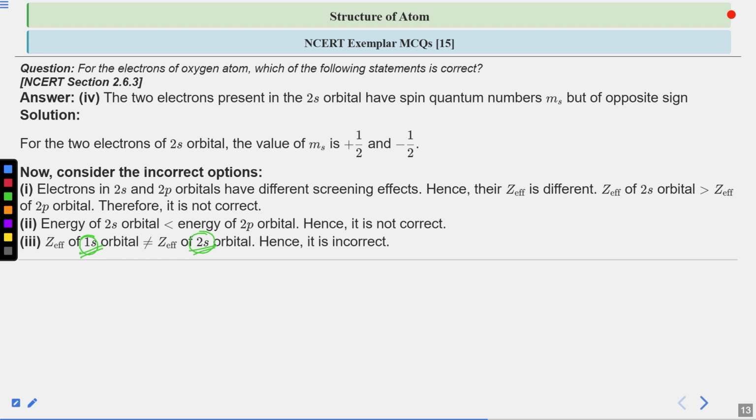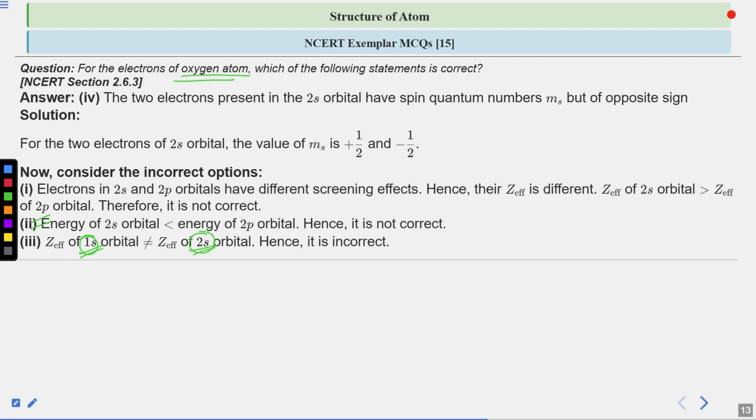You can think of it in another way also. Since your 1s is coming just after the nucleus, and after that you have the 2s, the 1s will experience a direct force from the nucleus, whereas the 2s is present behind it, so there will be a shielding effect. The 1s will shield the 2s, and as a result it will experience less force. So we can say that Z effective of 1s is greater than the Z effective of 2s.